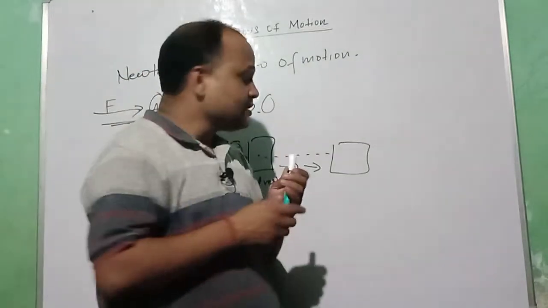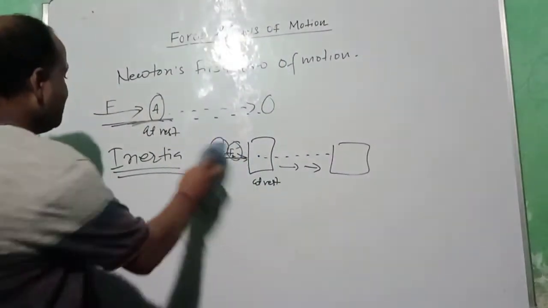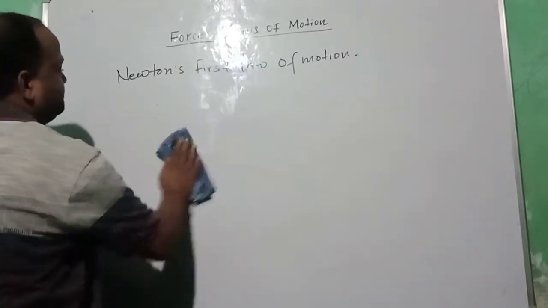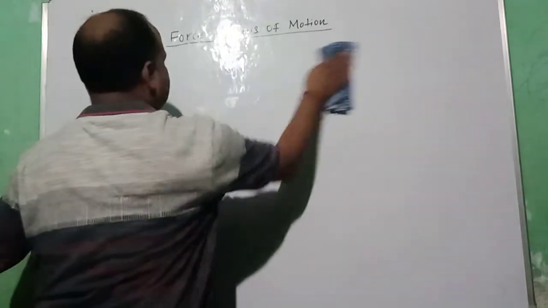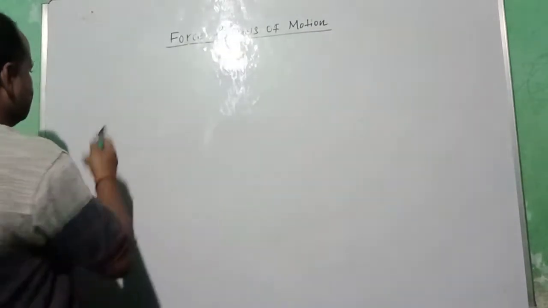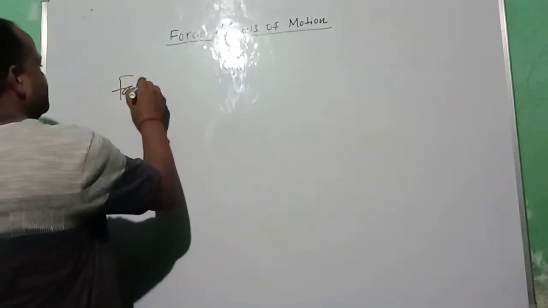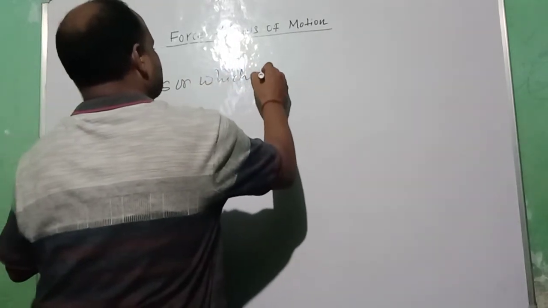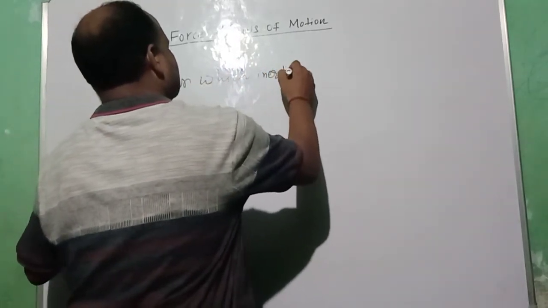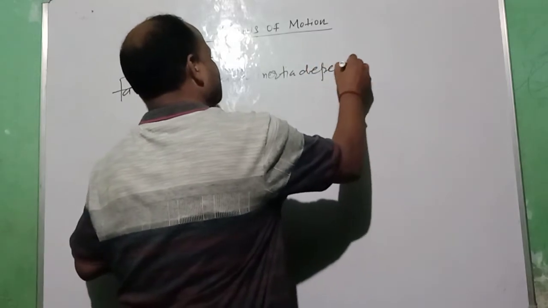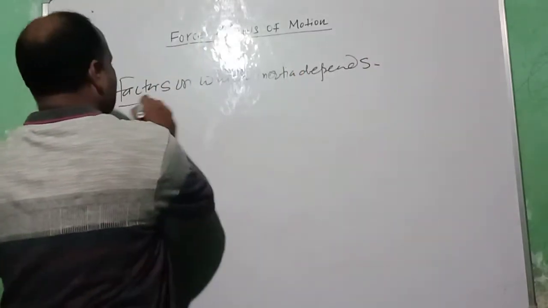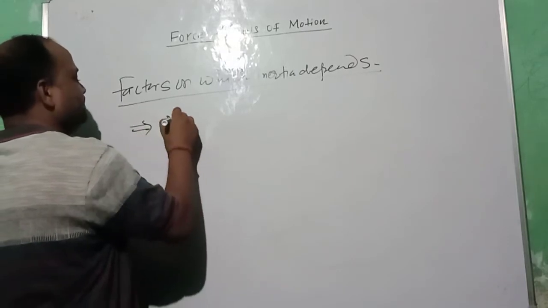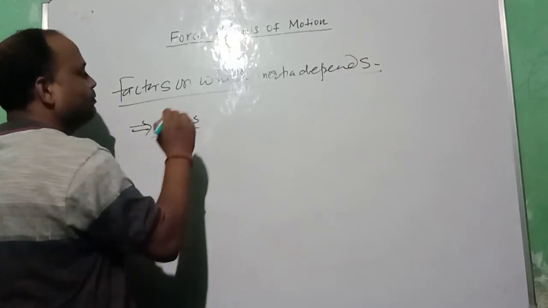Now let us discuss the factors on which inertia depends. Actually, inertia depends on the mass of the body.